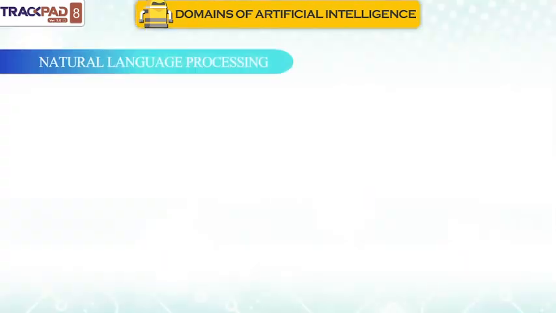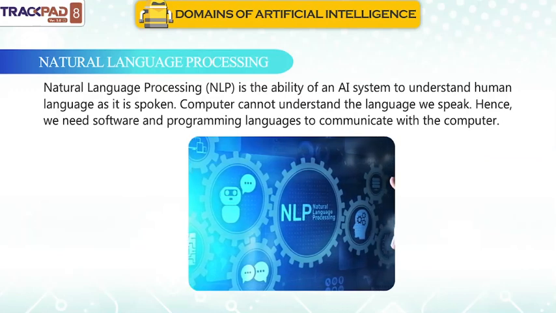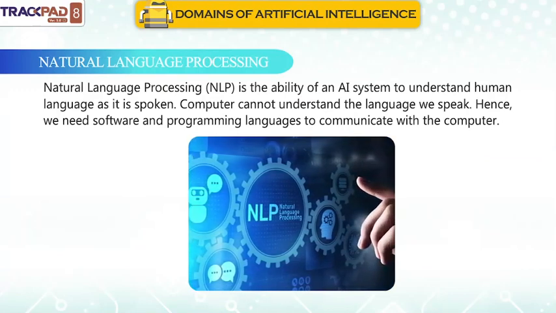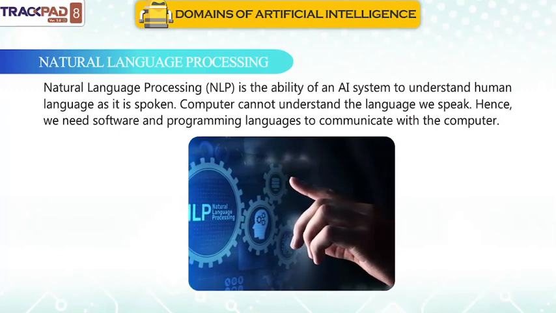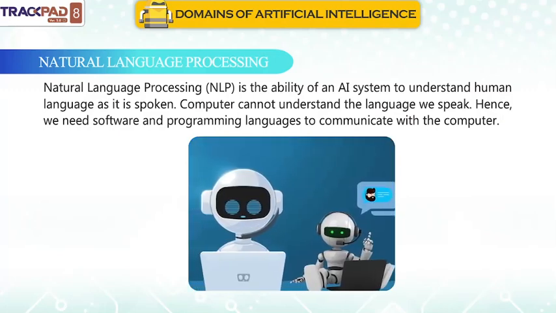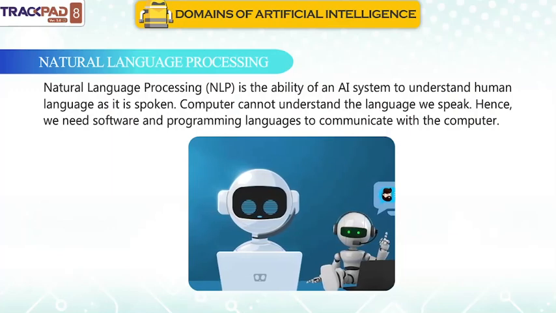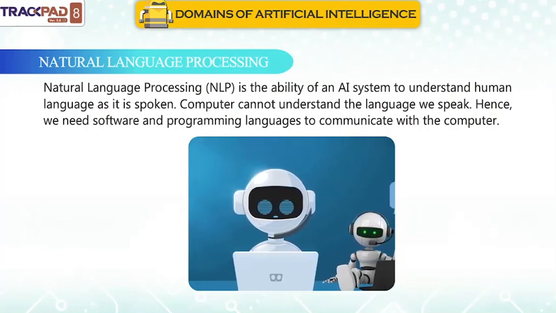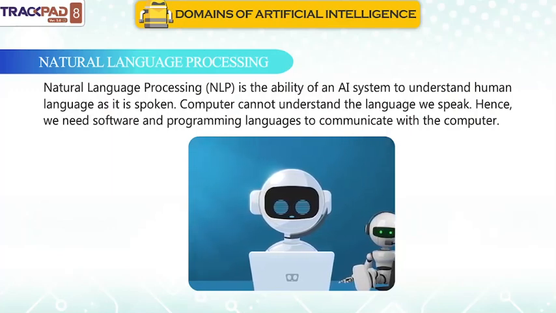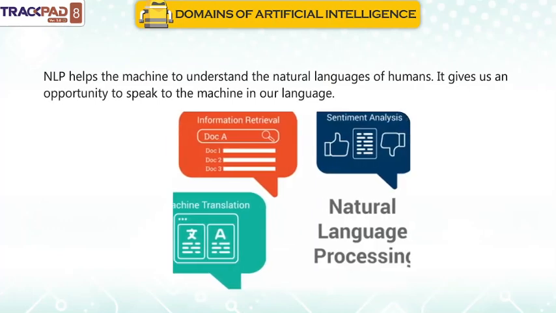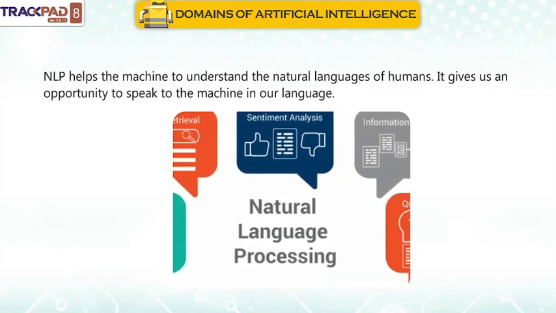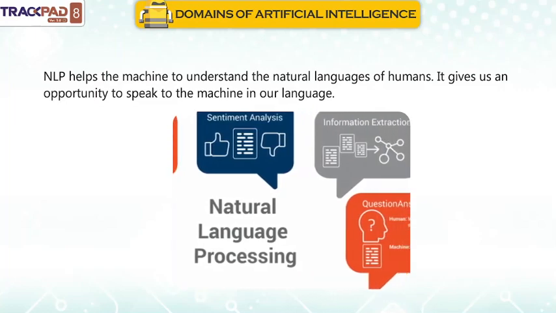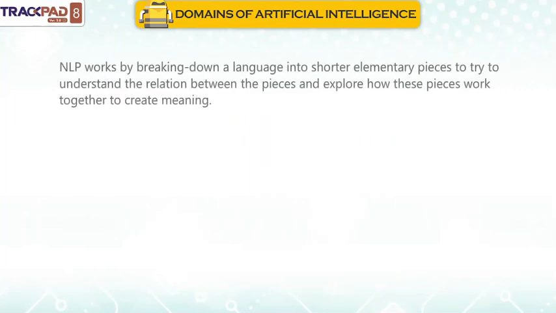Natural language processing. Natural language processing, NLP, is the ability of an AI system to understand human language as it is spoken. Computers cannot understand the language we speak. Hence, we need software and programming languages to communicate with the computer. NLP helps the machine to understand the natural languages of humans. It gives us an opportunity to speak to the machine in our language.